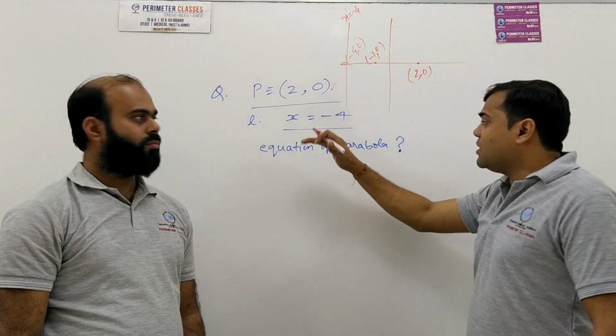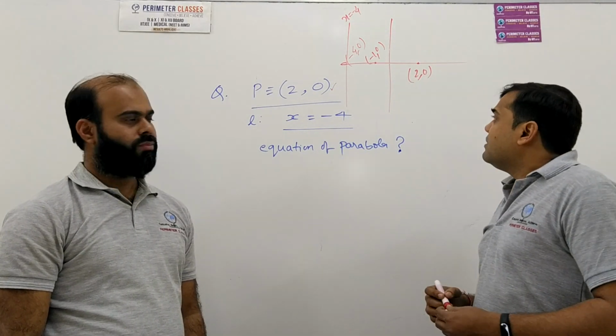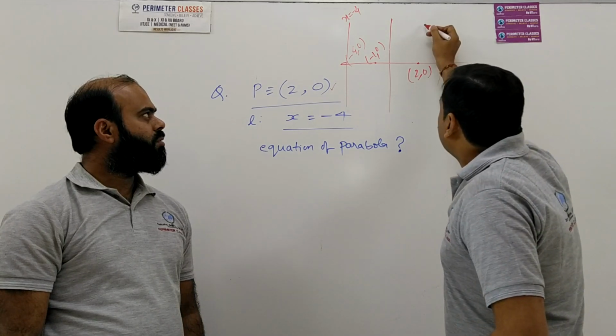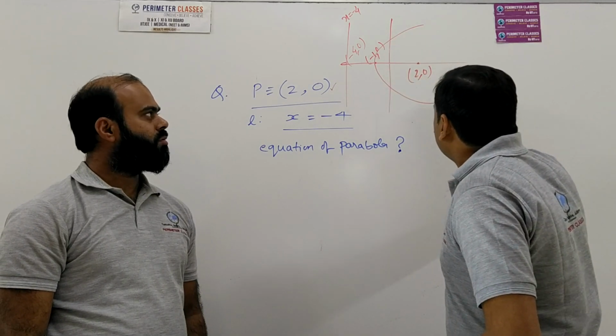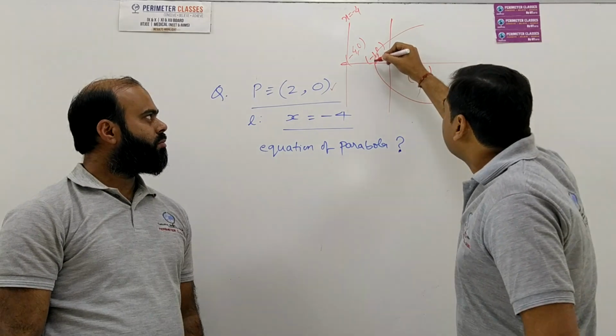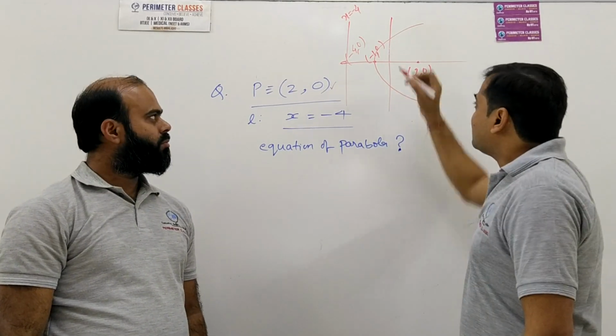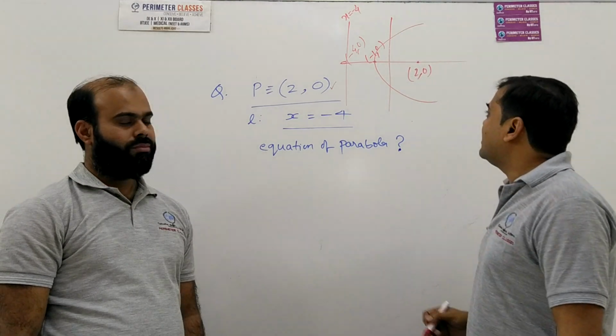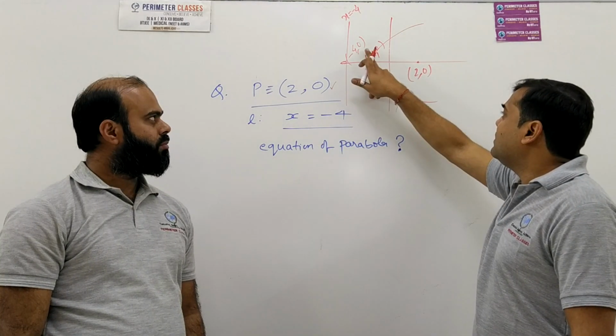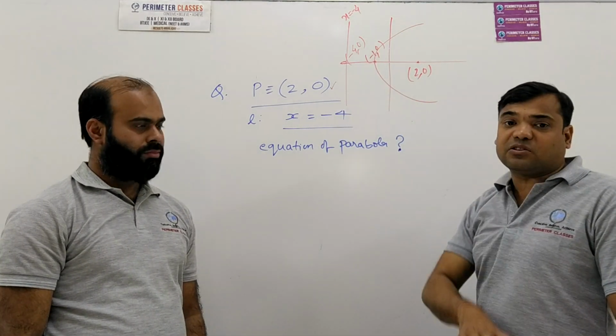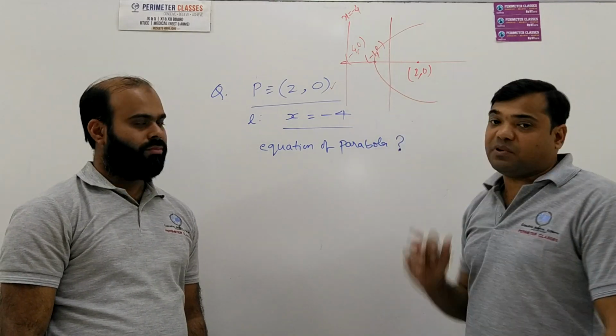Now, similar to what we have learned, we can say that the parabola will be shifted towards the negative x-axis, and this point will be the vertex of that parabola. Since we know the coordinate of the vertex, we will put minus 1 in place of alpha and 0 in place of beta.